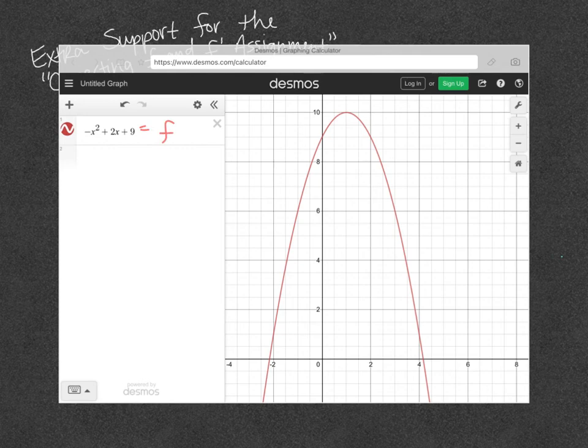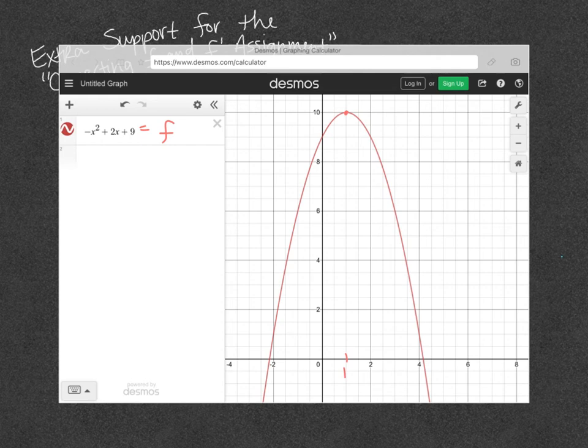All right, let's talk about that. So this is our original function f. And let's talk about when it's increasing. f of x is increasing on what interval? It looks like f of x is increasing from negative infinity until when x is 1. So here's where x is 1.